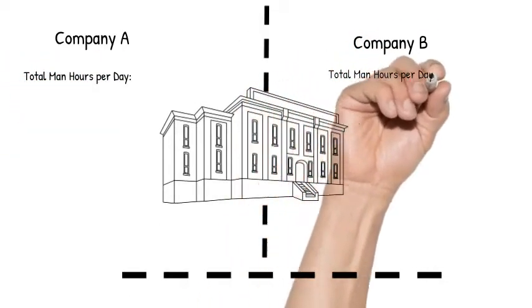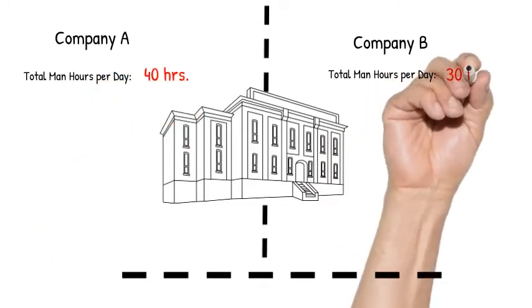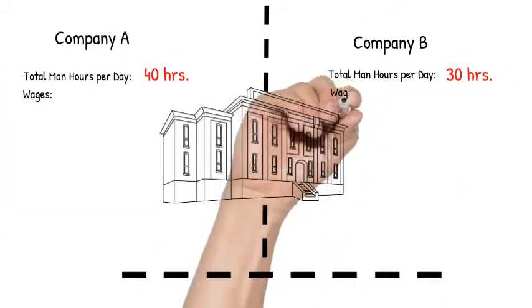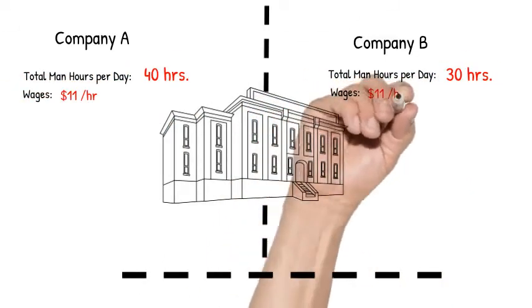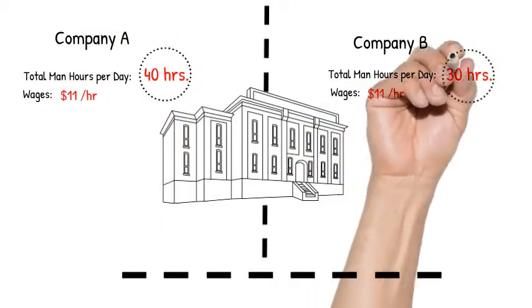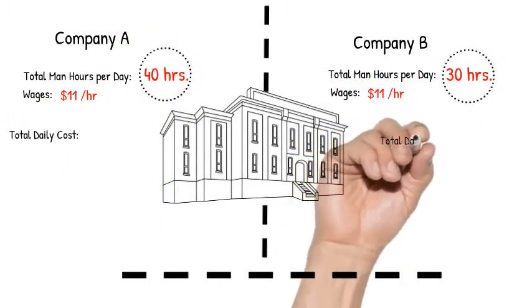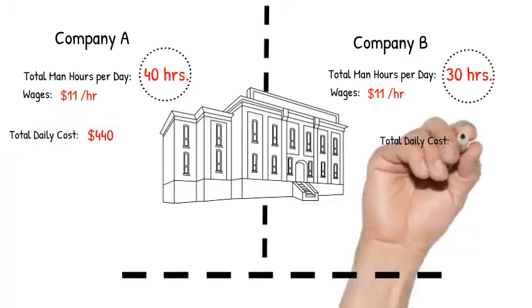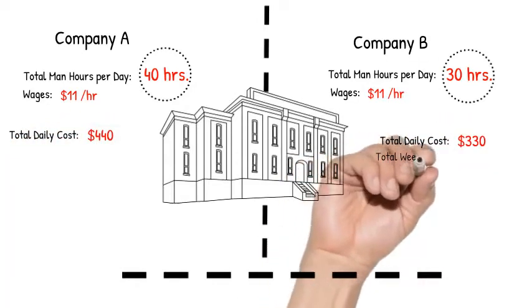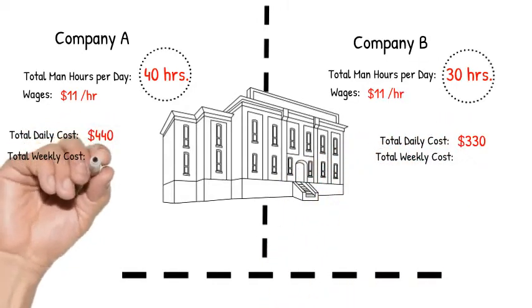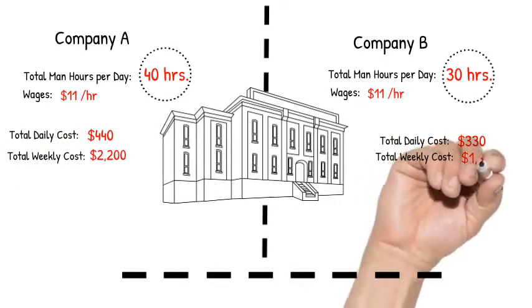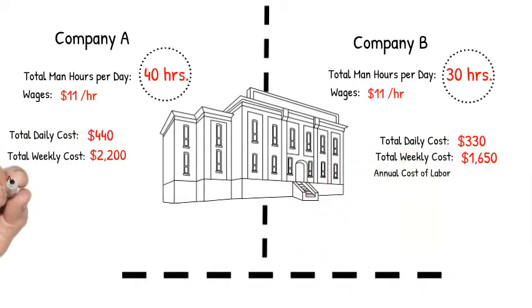Company B bids it at the 30 hours. And it's this miscalculation by company B which really does affect the cleanliness of your facility. So even if company A and company B were to plan to pay their employees the exact same wage rate at $11 an hour, company A's final proposal will always be higher because their annual cost of labor is higher.